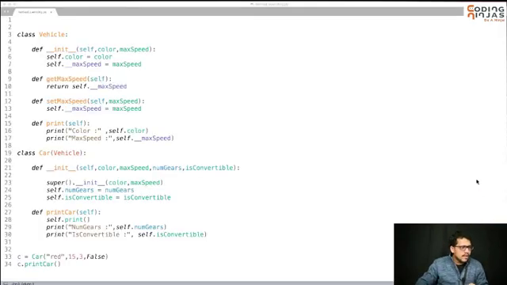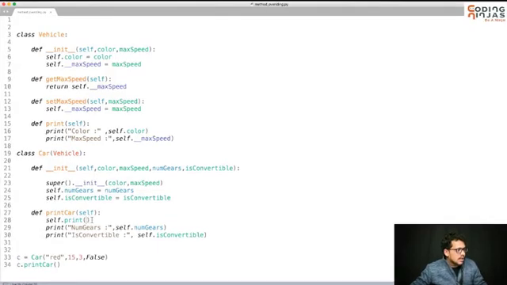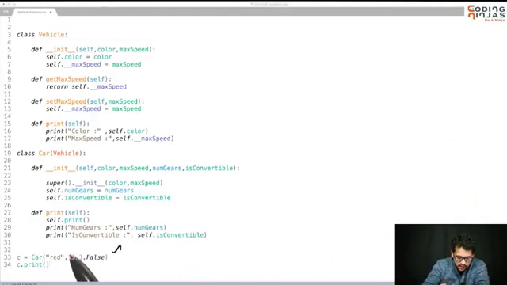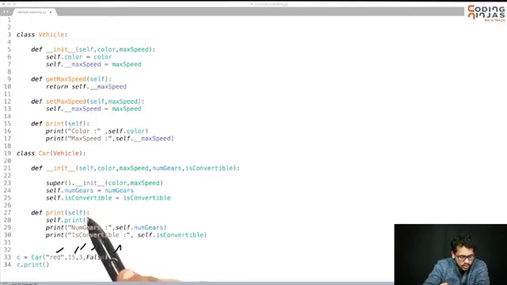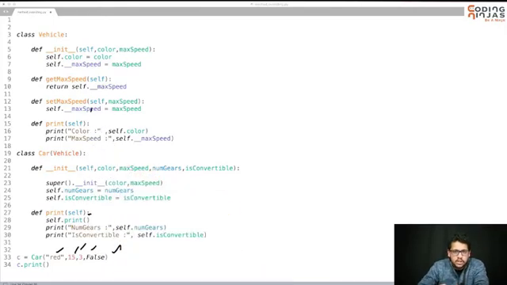This code we have already done, that we are able to print the car. We have functions like get max speed, set max speed. We have a print like this, and we have called self.print here. Let's say this car's function is also named print. So print here as well and print here as well. Now we are calling c.print here. So which function is getting called? We had initialized a car object, we had provided color, max speed, number of gears, is convertible, etc. So we have one object. Now we are calling c.print. So is it going to this function or this function?